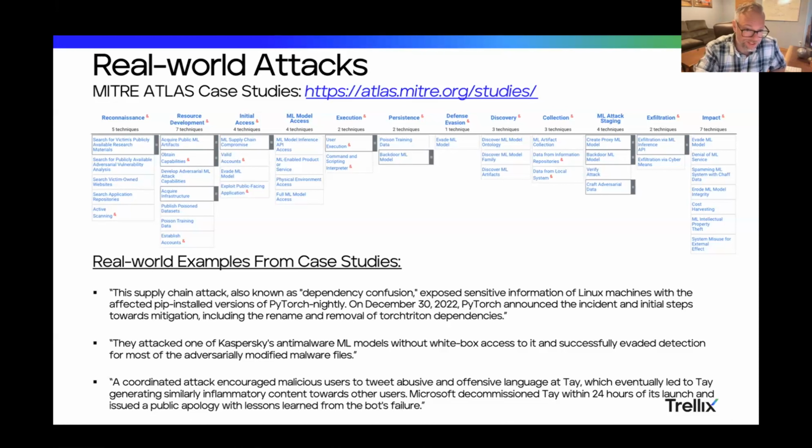This one is interesting on the second one here. Kaspersky had their own red team that went in and they successfully attacked one of their own machine learning models without any actual access to it, and successfully evaded their own antivirus software by doing it. So they wanted to show what the vulnerabilities were in their own ML, and they did. The red team was successful at subverting their own antivirus protections. That's another example there.